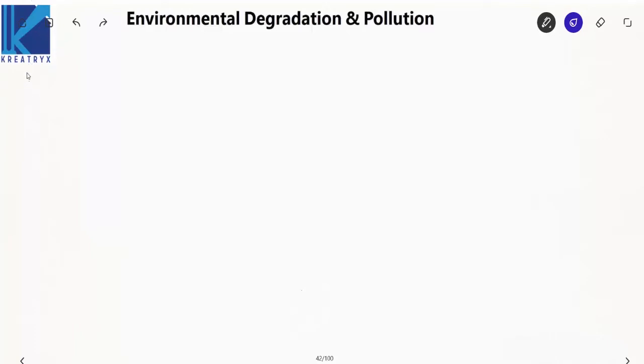See here, biomagnification. Now the pollutants that get accumulated are non-biodegradable, right, and they accumulate in the fat tissues of the organisms. I'll write the crux point only. The pollutants that accumulate are non-biodegradable, and they accumulate in fat tissues.